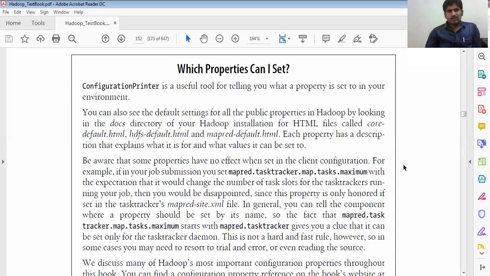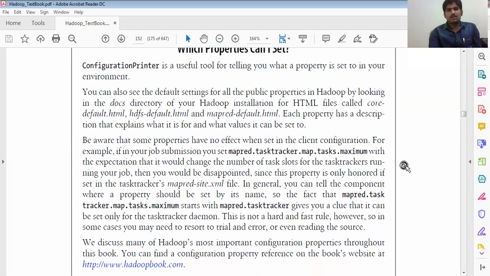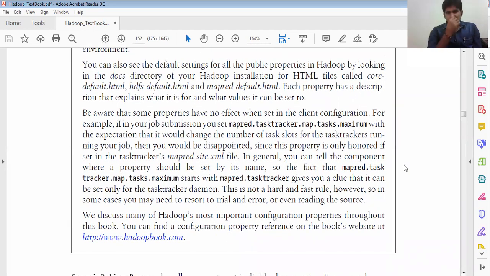So be aware that some properties have no effect when set in the client configuration. For example, if you have a job submission, you can set mapred.tasktracker.map.tasks.maximum, with the expectation that it would change the number of task slots the task tracker running your job has.